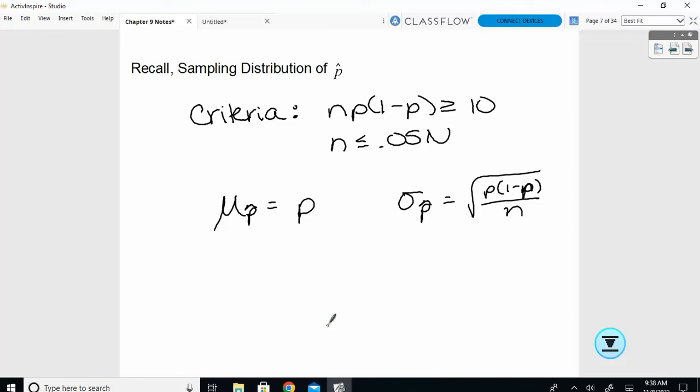And then we are going to build a confidence interval from this. These are formulas that are on your formula sheet, under chapter 9, it's the first bullet here.